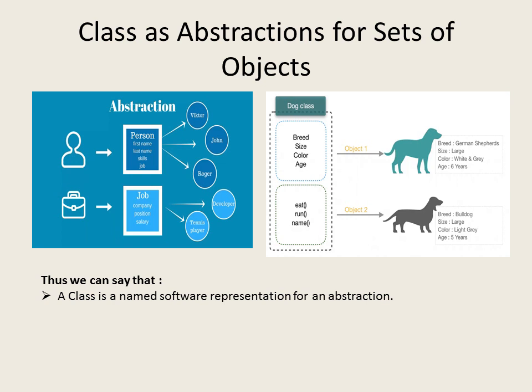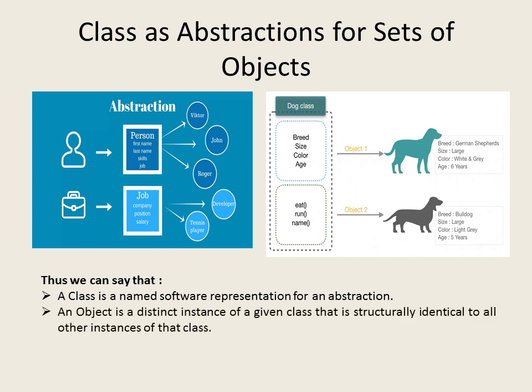In the next example it is clear that the dog class is the abstraction for the objects German Shepherd and Bulldog. Thus, we can say that a class is a named software representation for an abstraction. Means when we have to develop a program, we need to give a name to a class and develop that particular class with its definition and methods.